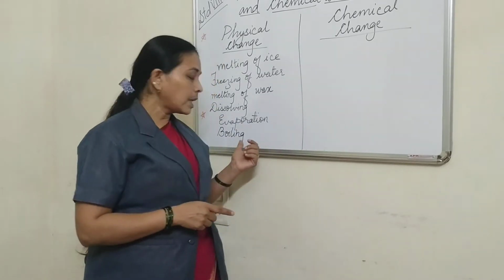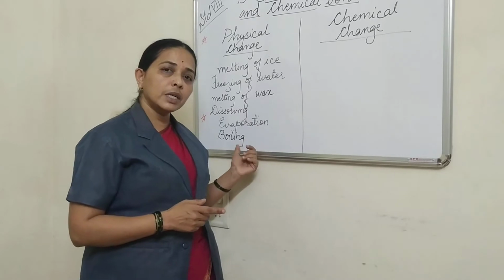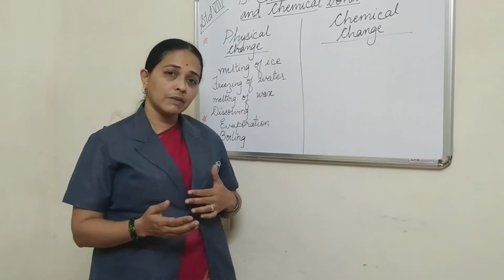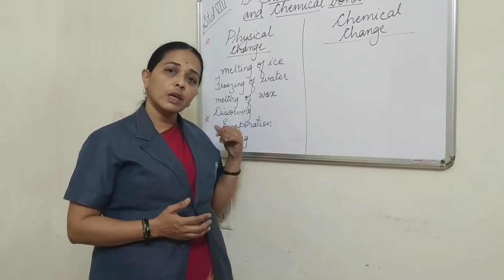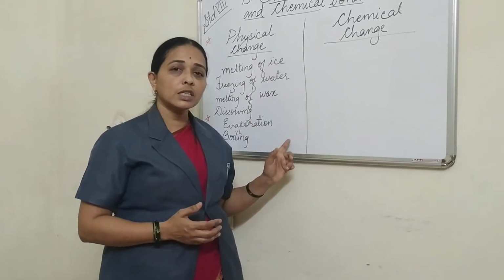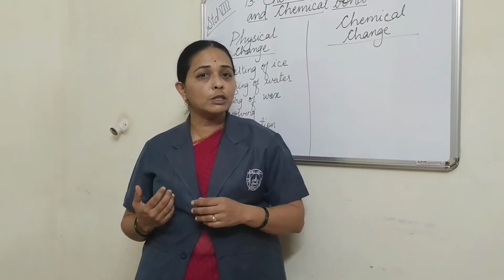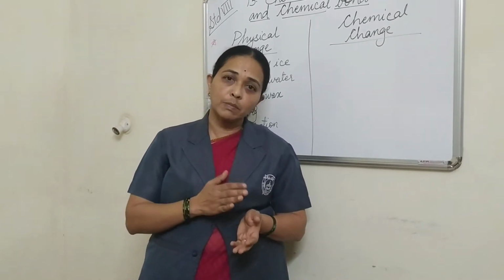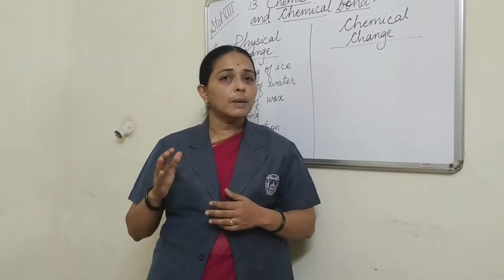Next is boiling. Boiling and evaporation are the same thing, but boiling is fast evaporation because we are providing a large quantity of heat. So physical changes are the changes which can be reversed. We can get the same substance back again and again.